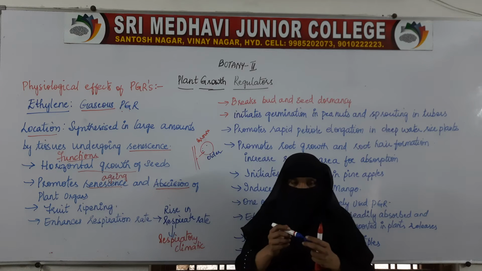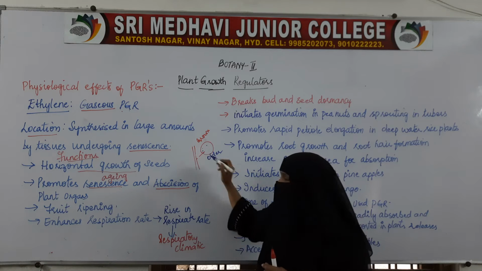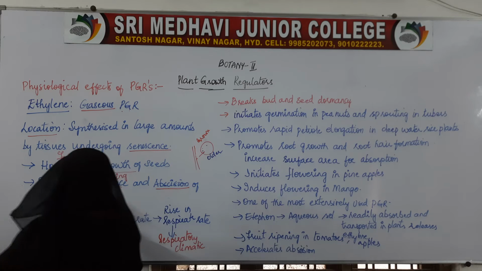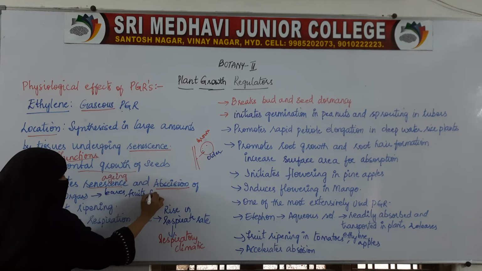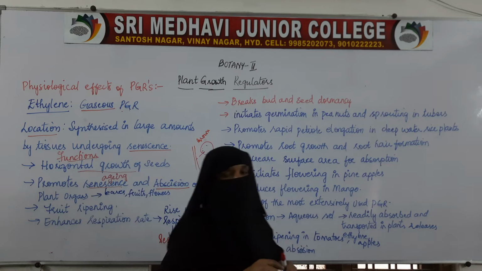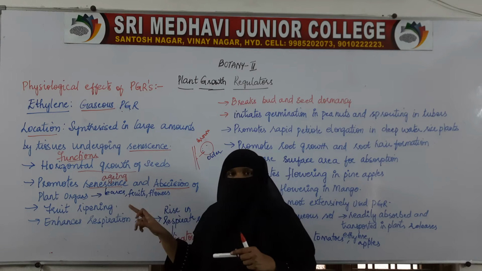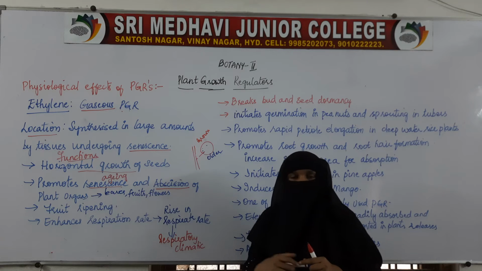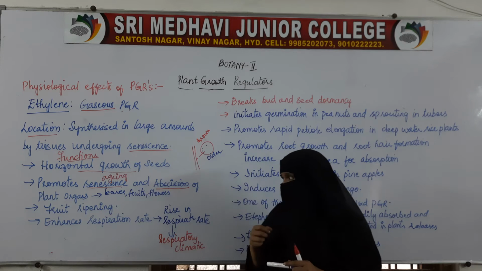This abscission or senescence can be seen in leaves. Instead of the fruit, the leaves will fall, or flowers. So plant organs in the sense of leaves, fruits and flowers. Ethylene basically promotes senescence in leaves, fruits and flowers and helps in abscission of these organs, that is, removal of these organs from the plants.